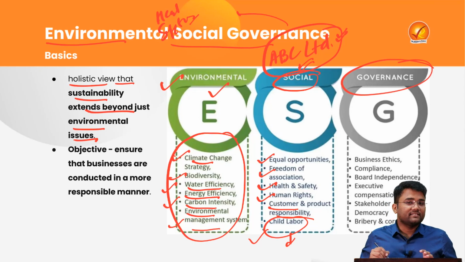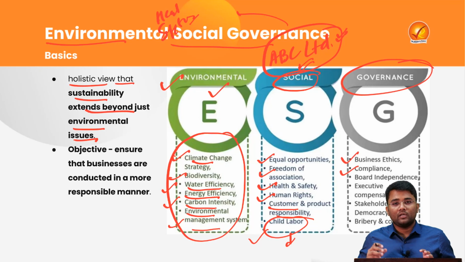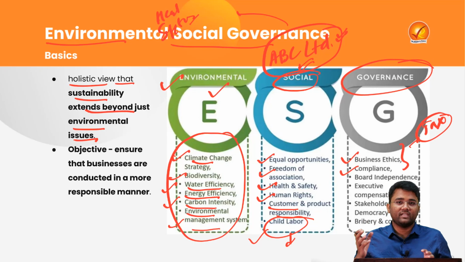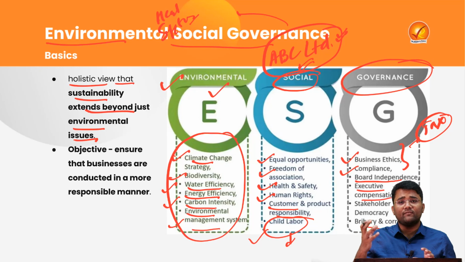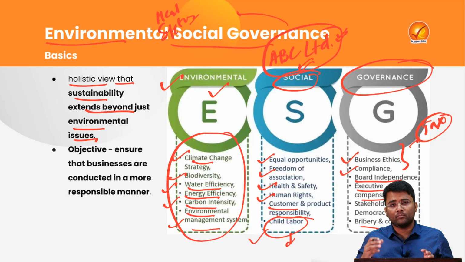Then third is the governance related parameters under this ESG framework, which will be looking into business ethics and compliance with all the rules and laws of the country. For example, tax related laws, whether they are leading to tax evasion, where they are deliberately avoiding tax. Then board independence, executive compensation, stakeholder democracy, and whether they are following bribery and corruption rules, whether they have colluded with some government officials to get favors for better functioning of this company, that is ABC Limited.